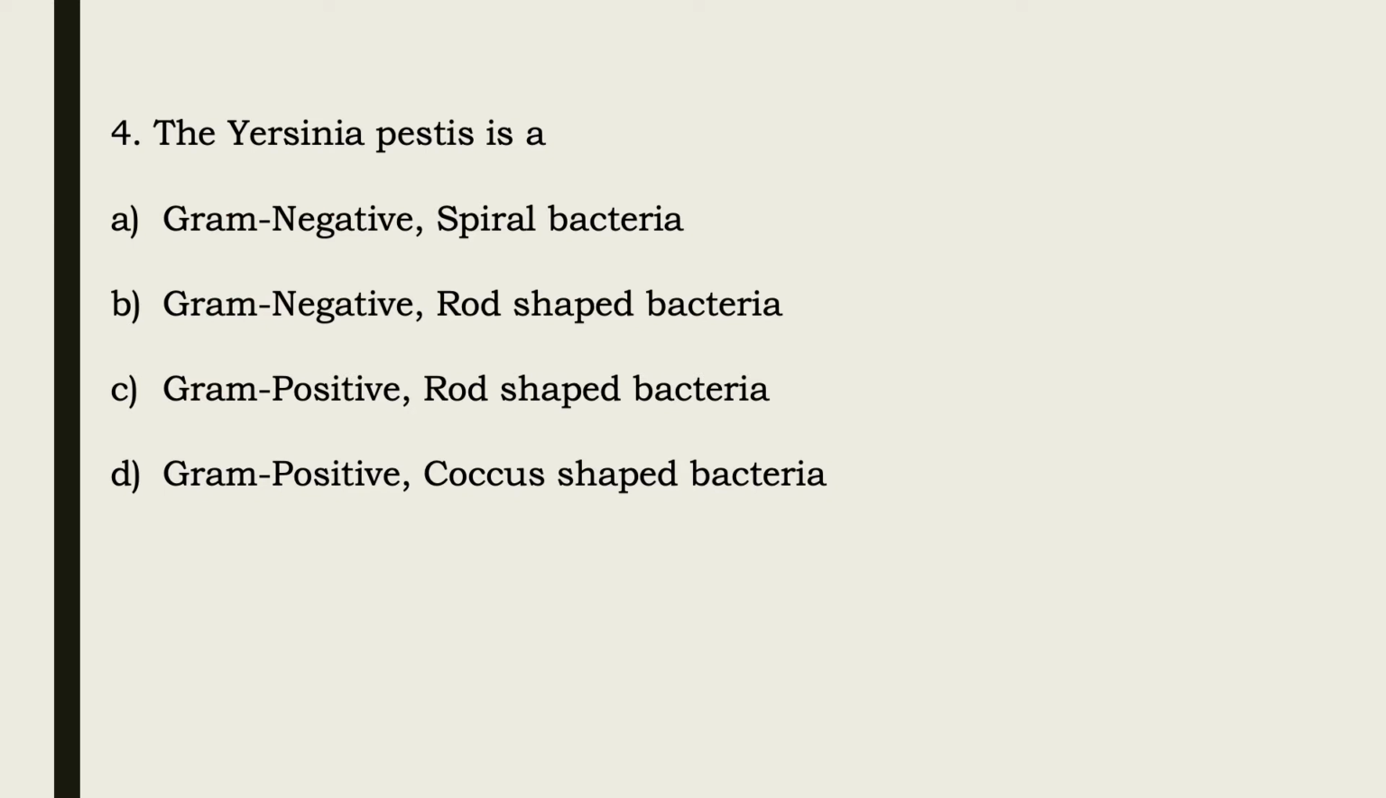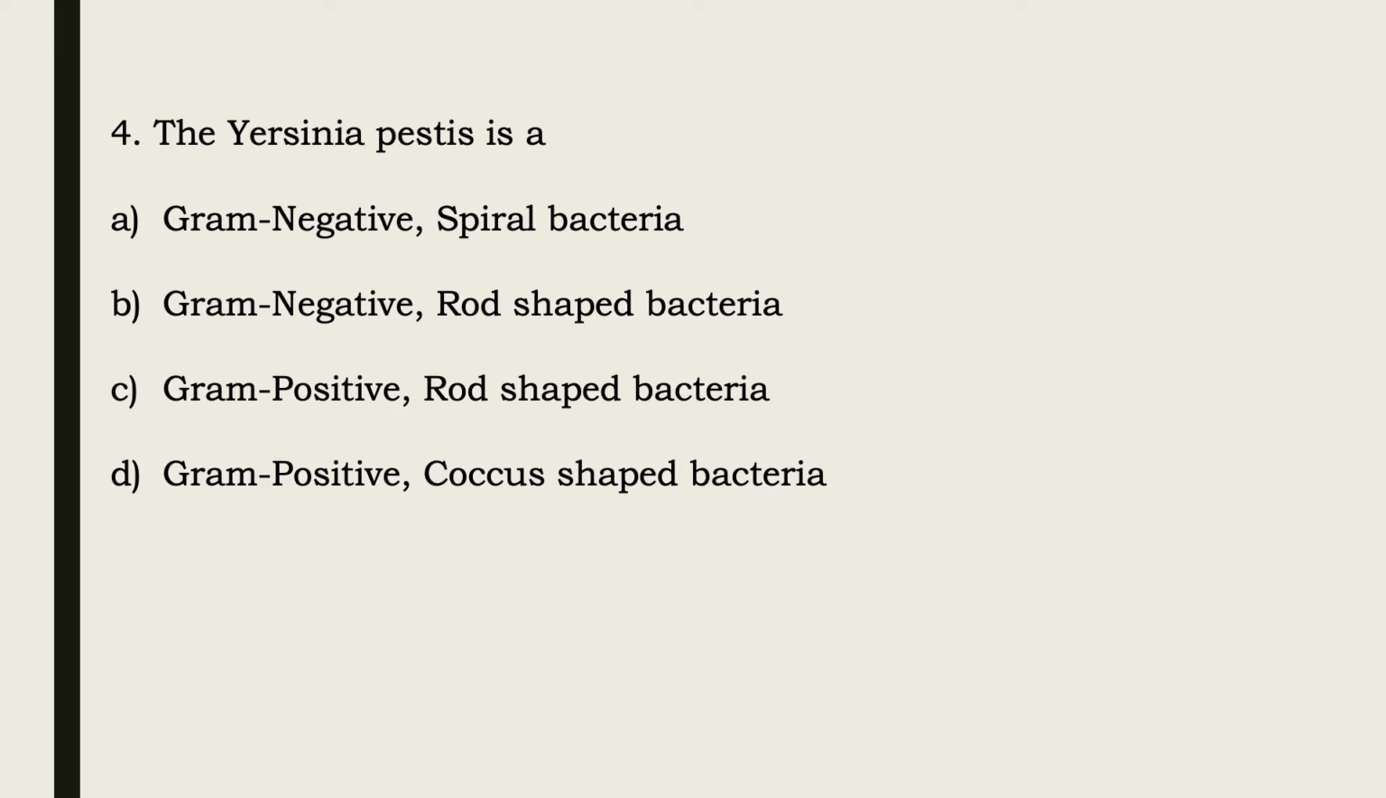Question number four is, Yersinia pestis, which is the causative agent for plague. Plague is a very highly infectious disease mainly transmitted to humans by the infected rat flea. The rat flea is the parasite of the rat, so we can say it is the primary vector responsible for causing the plague disease. So Yersinia pestis is the causative agent of plague.